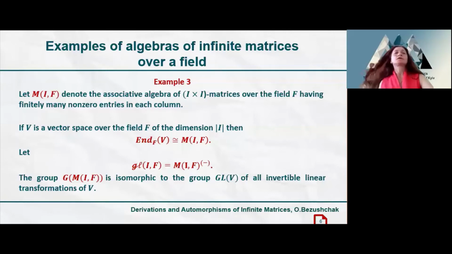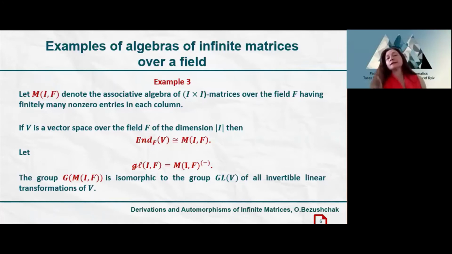The next example of an algebra of infinite matrices is the algebra M sub IF of I cross I matrices over a field F having finitely many non-zero entries in each column. Remark that if V is a vector space over a field F of dimension equal to the cardinality of the set I, then the algebra of all linear transformations of the vector space V is isomorphic to our algebra M sub IF.